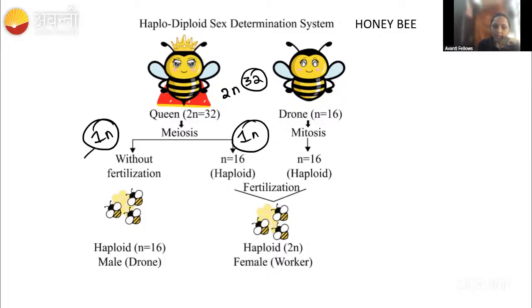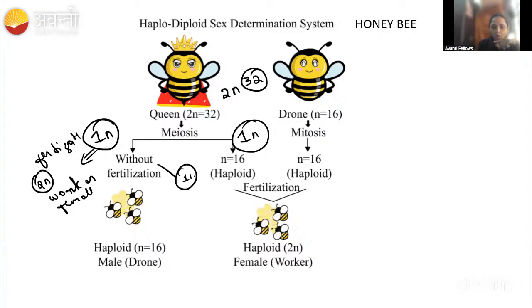Now, if this egg undergoes fertilization and gives the diploid, it will give the female, that is the worker. Female worker. Okay. If this haploid does not undergo fertilization, no fertilization means it will stay haploid only. Then it is going to give a drone. So here in the honeybee, the drone is haploid, whereas the worker is diploid. Remember this.